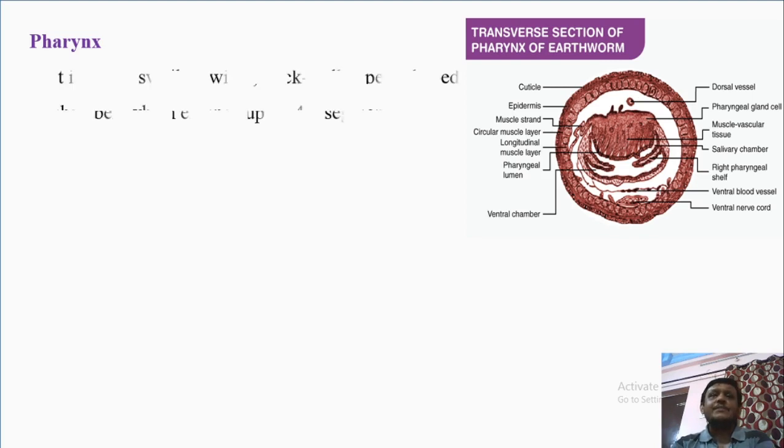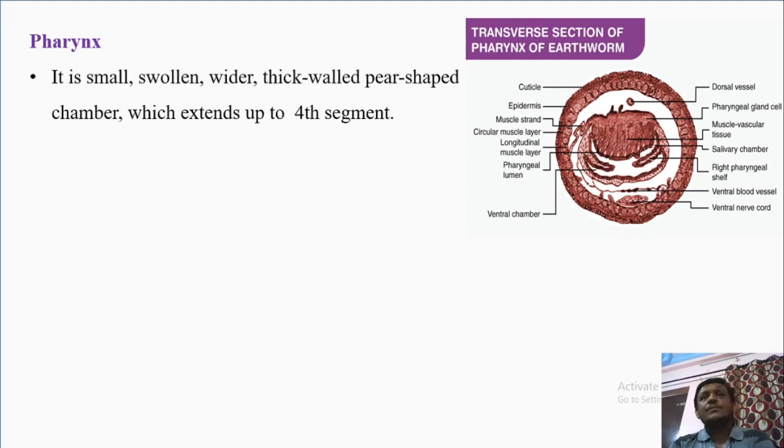So pharynx is a small, swollen, wider, thick walled, pear shaped chamber. It is a small part, it is swollen, that is, somewhat expanded, then wider and thick walled. In case of buccal cavity, we have seen that buccal cavity is thin walled, but the pharynx is thick walled, and this is a pear shaped chamber which extends up to fourth segment.